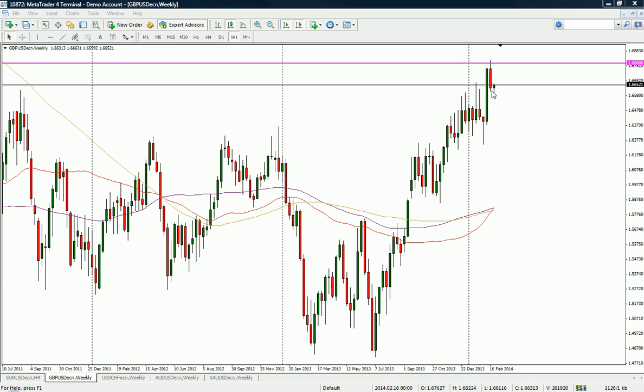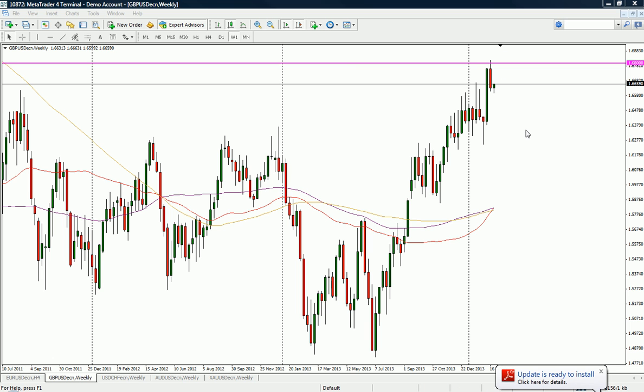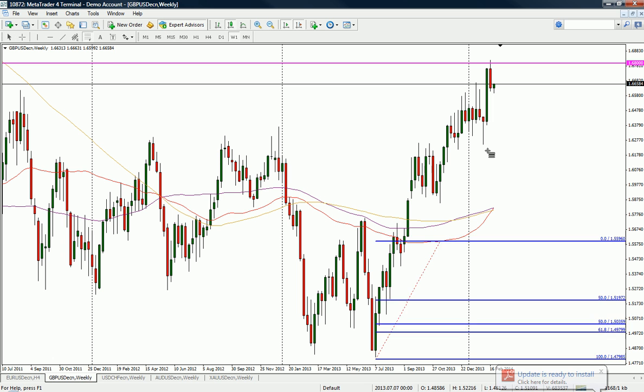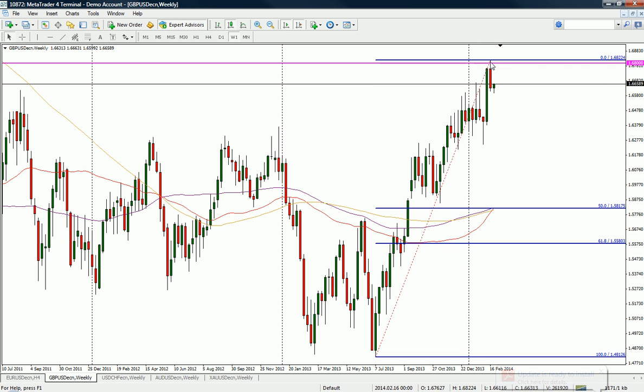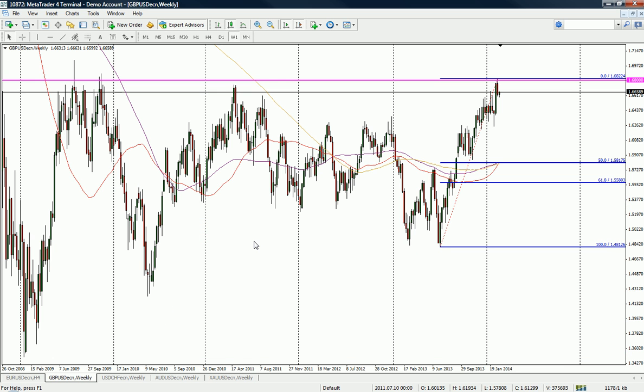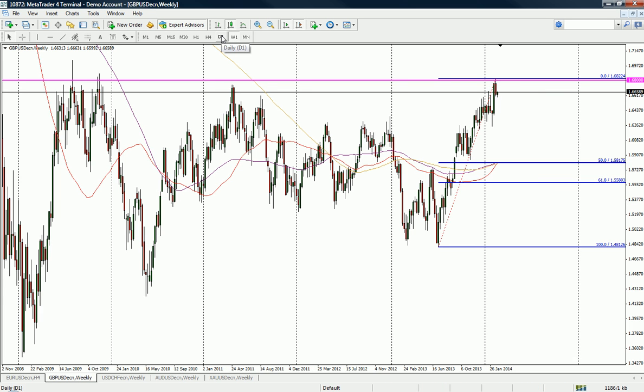I mean, it's currently catching bids off these spike highs here, and it could turn into new support and just easily break the 1.68s. But I wouldn't be surprised to see some sort of retracement. And then in terms of this weekly, really, it's all about this fib here. It's the only fib that I'm interested in on this weekly chart, because it's the low of 2013 to the high of 2014. But of course, we're still a long way away from that.